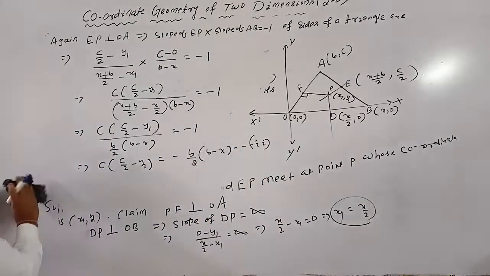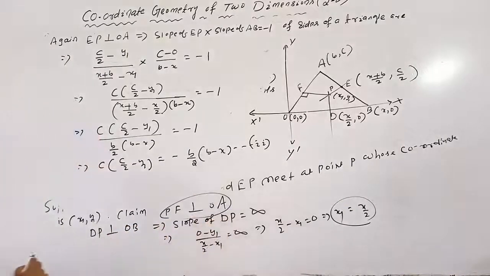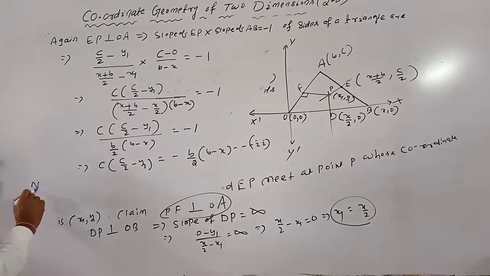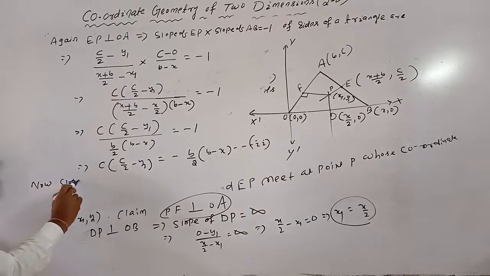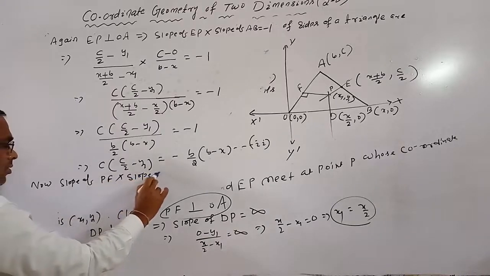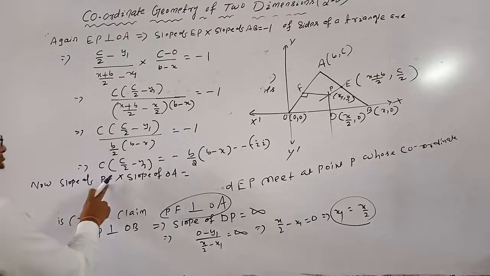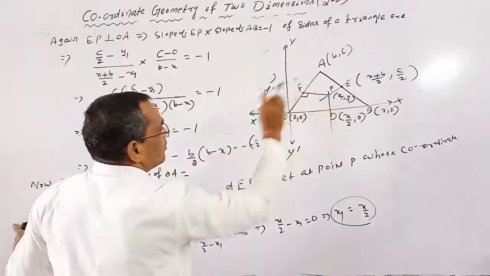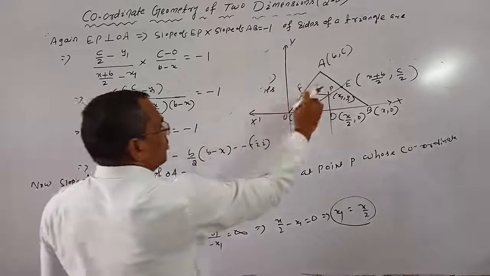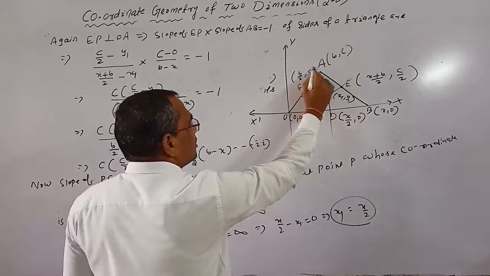Now actually we claim that PF is perpendicular to OA, meaning slope of PF into slope of OA equals -1. Now we consider this part. What is the slope of PF? The coordinate of F is (B plus 0 by 2, C by 2), which is B by 2, C by 2.